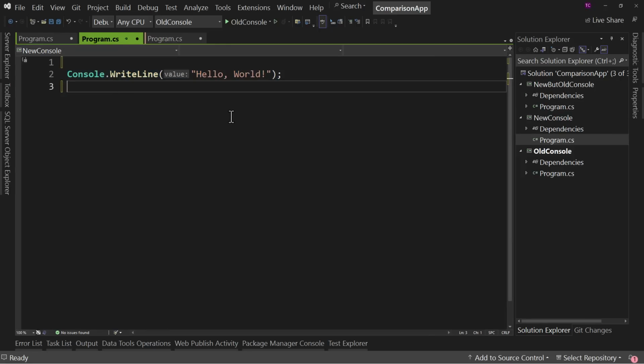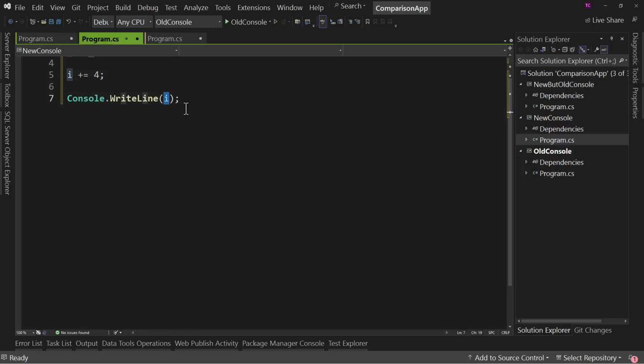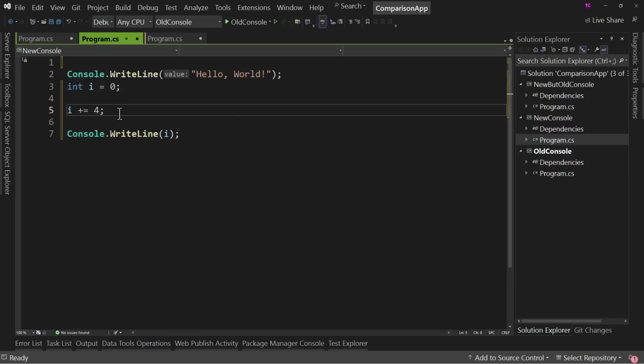Now let's talk about variables. You can create a variable, int i equals 0. And we can say Console.WriteLine, what is i? And we can say, hey, you know what? We can change the value of i. So i += 4. What's that going to be? Well, i is now going to print out 4 instead of 0. And you can learn about those things.